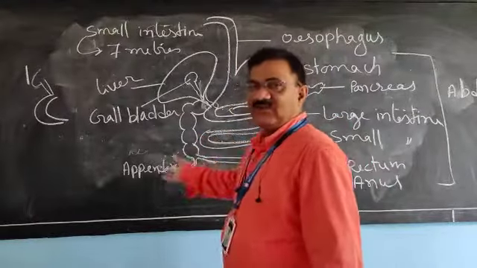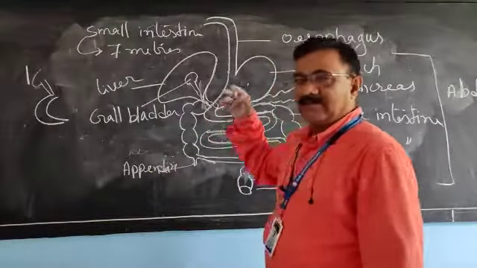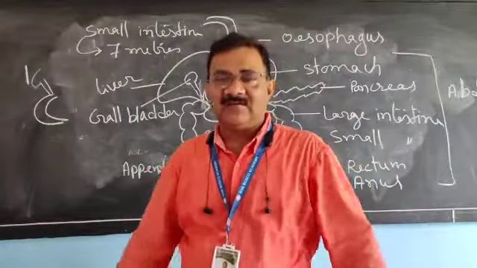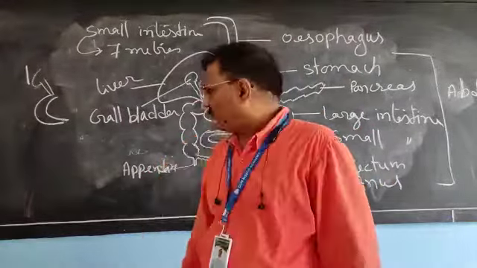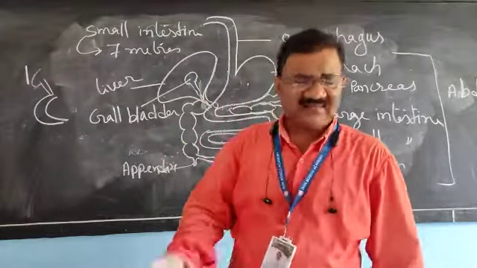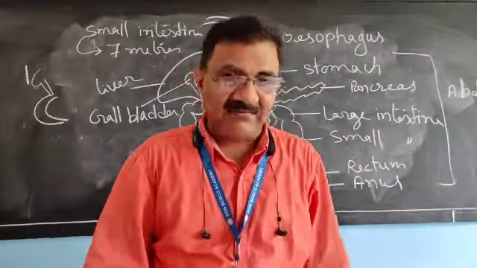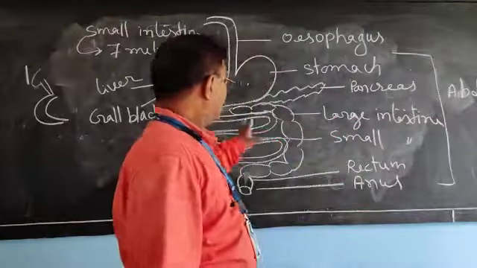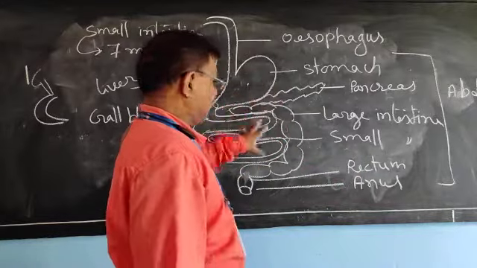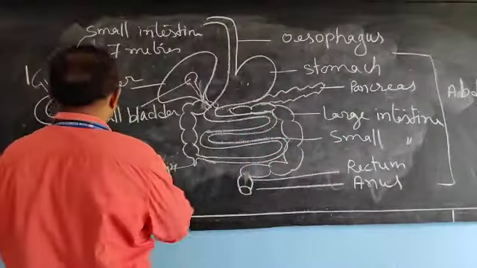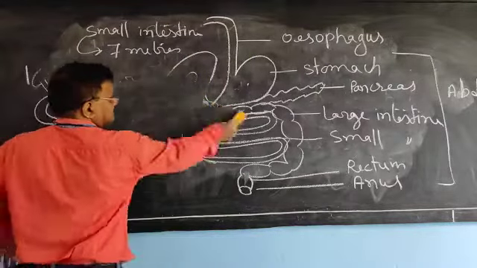After that, the food is absorbed and sent to the blood, and the blood carries that nutrition to different parts of the body, and waste products are thrown out through the anus. That is the common thing which you have studied in junior classes. But here, we have to study in detail. What detail do we have to study? Listen.